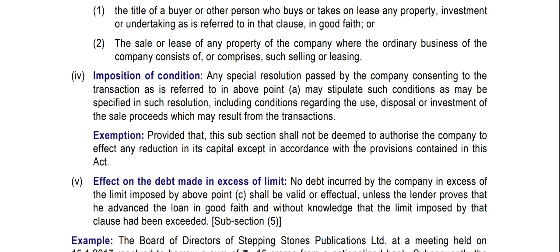Imposition of conditions: any special resolution passed by the company consenting to the transaction as referred to in point A may stipulate such conditions as may be specified in such resolution, including conditions regarding the use, disposal, or investment of the sale proceeds which may result from the transaction.